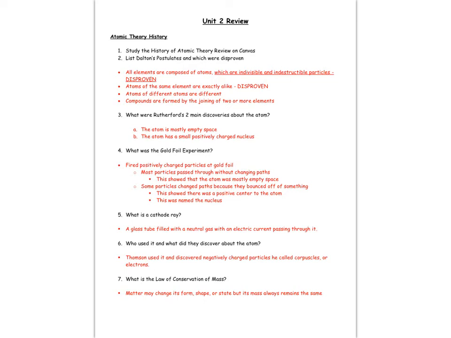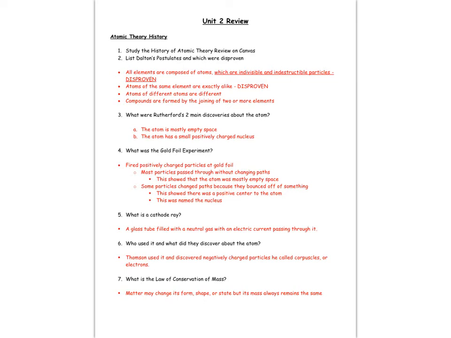Number 3 states, what were Rutherford's two main discoveries of the atom? One of his big discoveries was that the atom was mostly empty space, which is our electron cloud, and that the atom has a nucleus that's positively charged. The gold foil experiment was Rutherford's experiment when he fired positively charged particles at a very thin